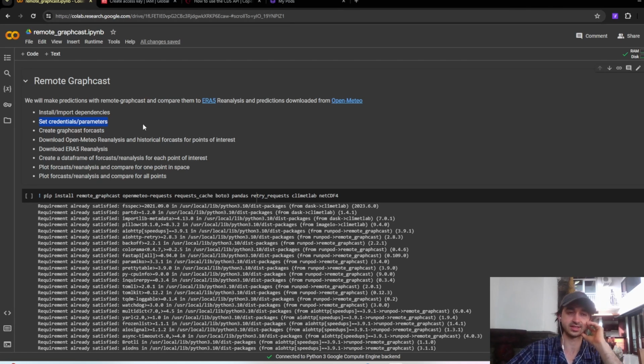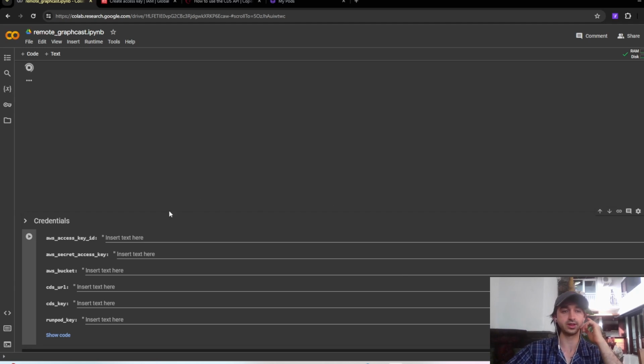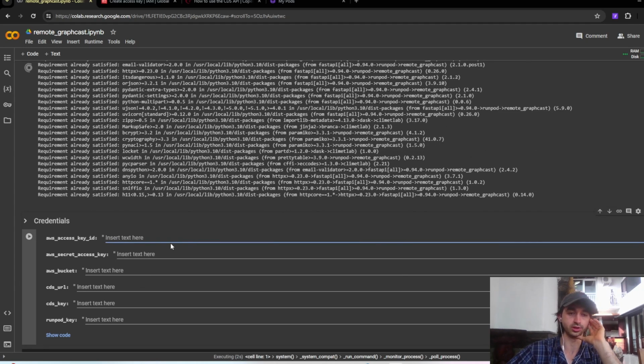So that's the process. We're going to create the forecasts, download some other data to compare the forecasts to, and then come to a conclusion: is it good, is it bad? That's how it's going to work today. First, we're going to install some dependencies, and the next thing we're going to do is put all the keys in.